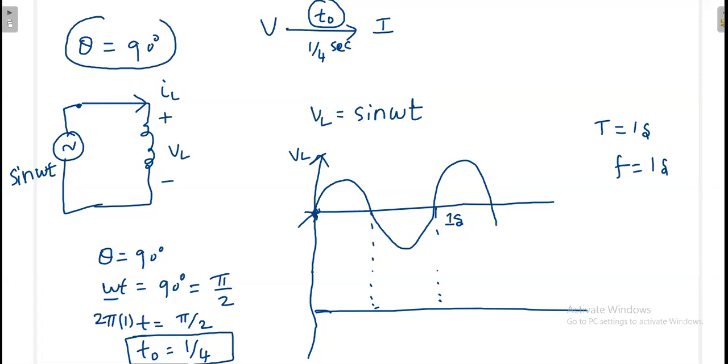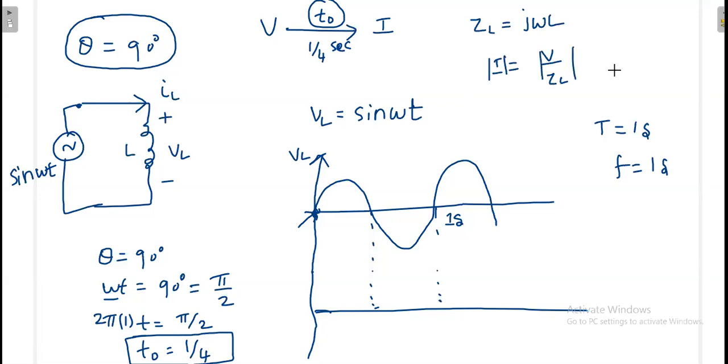Theta is equal to 90 degree. If it is a pure inductor, that's our concept, now I can measure exactly what my current is. Suppose this is my L. Once it is L, I know the impedance provided by the inductance, that is j omega L. If I want to calculate I, that is V by ZL. If I want to calculate mod I, then I can take V by ZL.